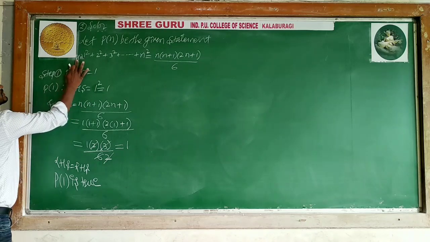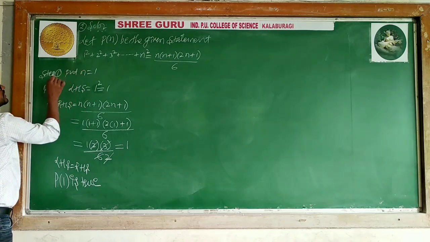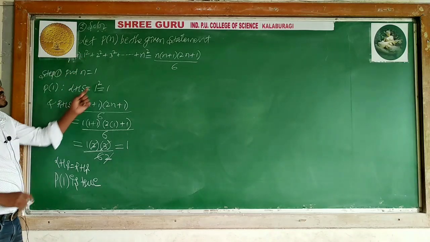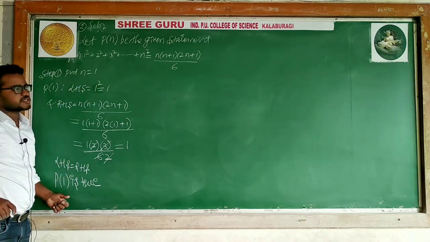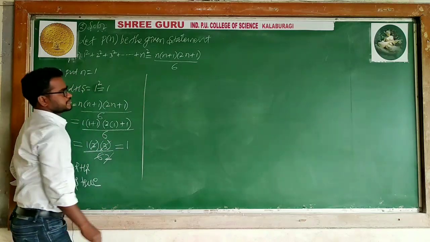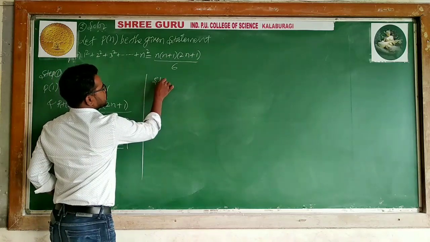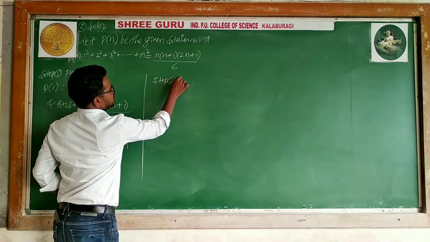This I can say is P of n with the given statement, 1 square and so on. This means the first step is proved. Second step, I will prove one by one. Step 2. What is step 2?